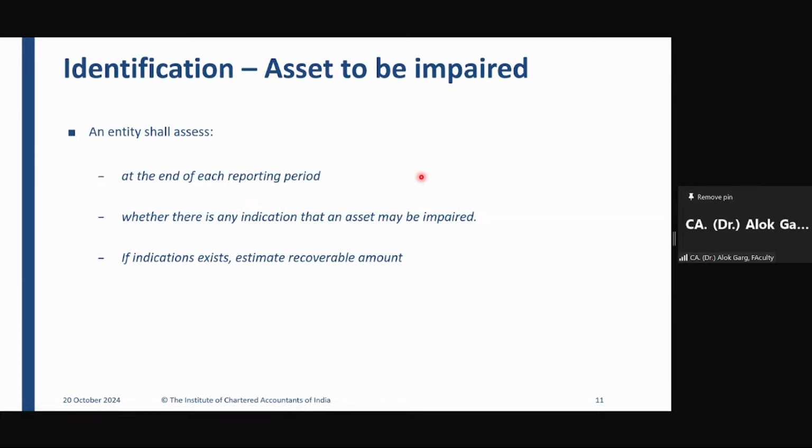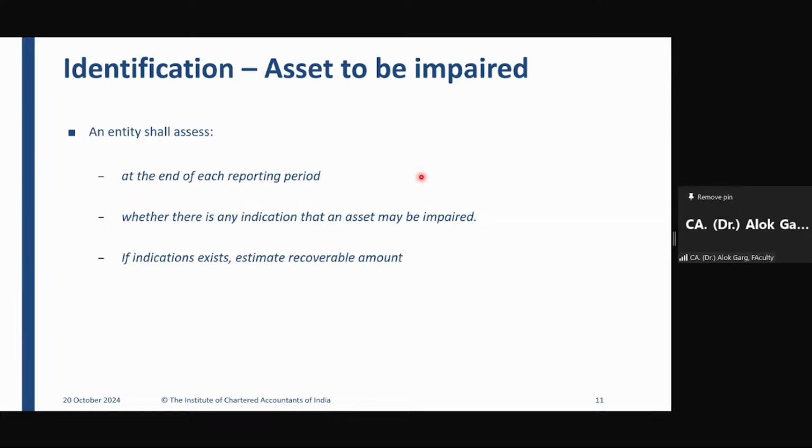You have to check the value in use. Then whatever is the higher value becomes your recoverable value. Then you need to compare that recoverable value with the carrying value. And if your carrying value is higher than the recoverable value, then only there is an impairment loss. Did you understand that you don't directly do impairment testing, first you have to check whether that asset may be impaired.